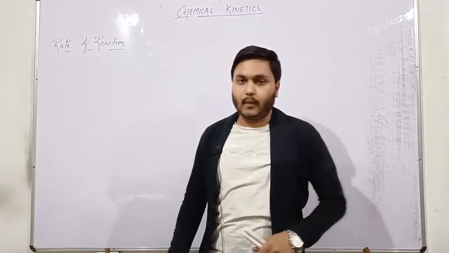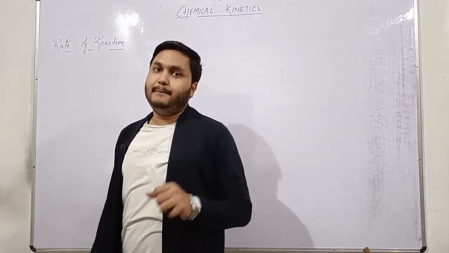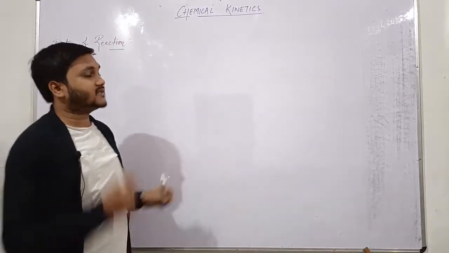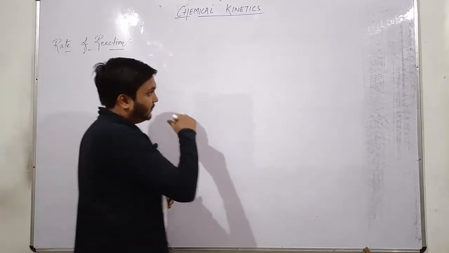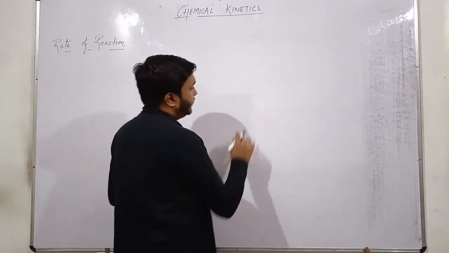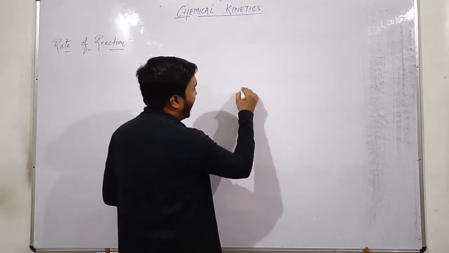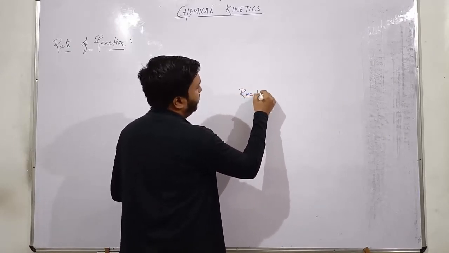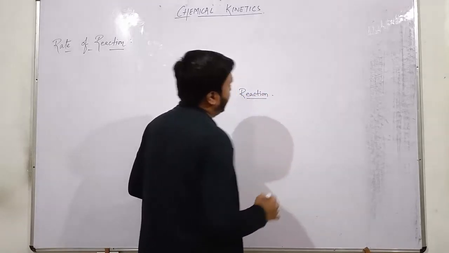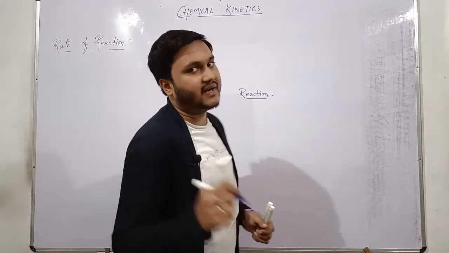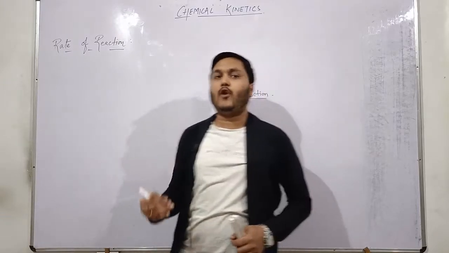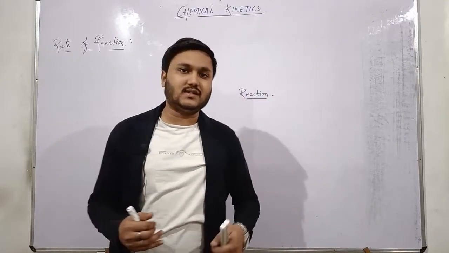So before starting our topic, let us discuss some basic concepts of chemical kinetics and rate of reaction. Let me first tell you what you mean by reaction. Basically, a reaction is a process in which chemicals participate and change their forms, natures and properties.